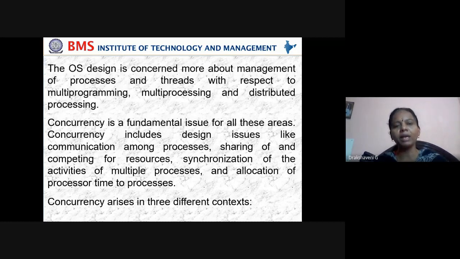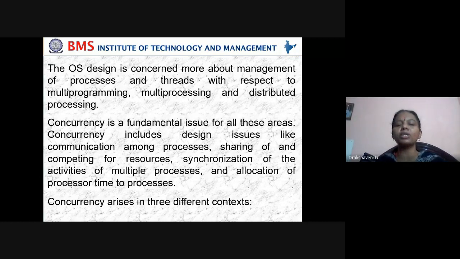Or maybe communication among processes. Because we have two processes, P1 has to communicate with P2, and P2 has to communicate with P3. There may be a problem there also. Or sharing of and competing for resources. Maybe a printer: five people want the printer at the same time, because we have only one printer. Sharing also will be a problem, because of parallelism.